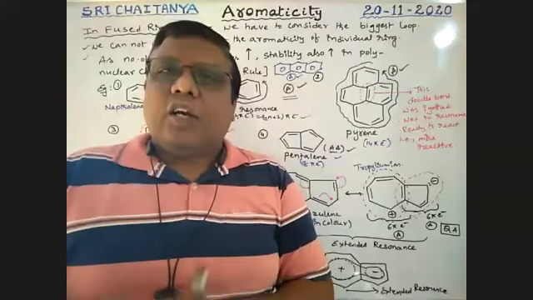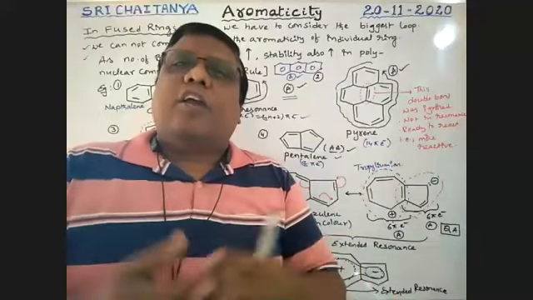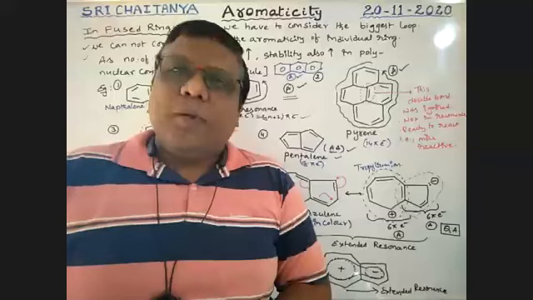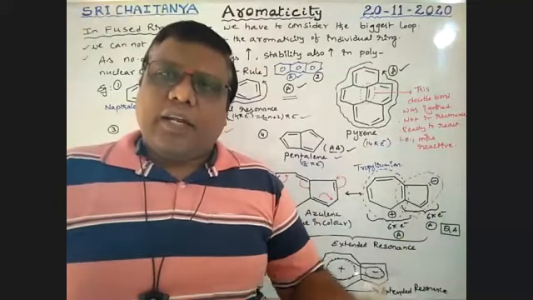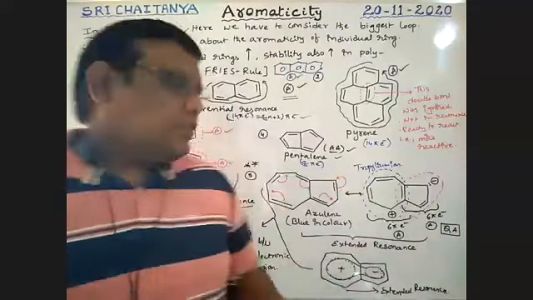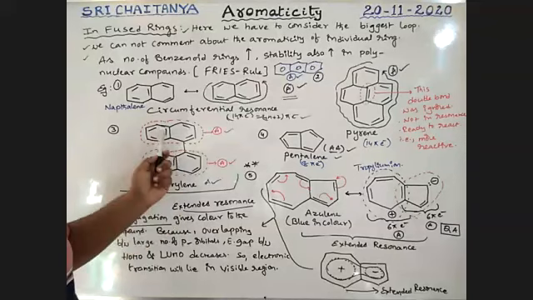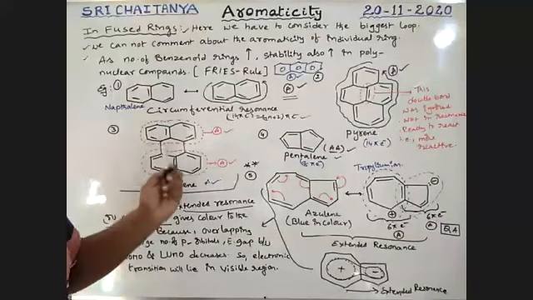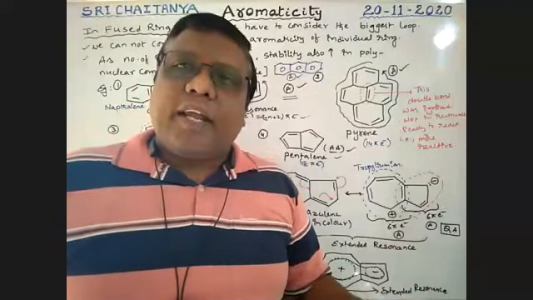If benzenoid rings increase, the stability of that molecule also increases. Later in some examples, I will explain this. See here, this is a benzenoid ring, a benzene-like structure. As the number of benzenoid rings increases, stability is more. More benzenoid rings, more is the stability.